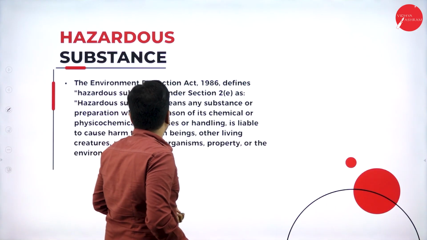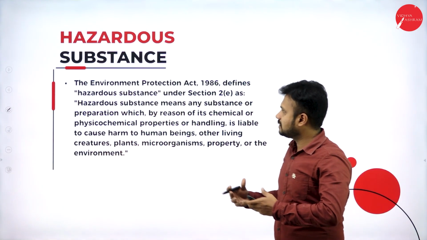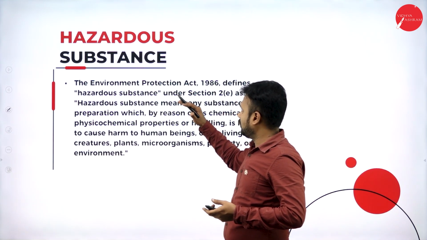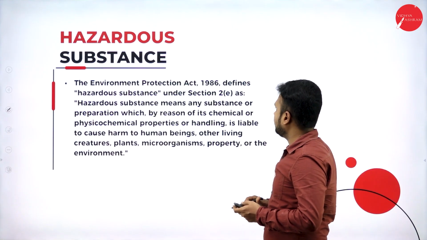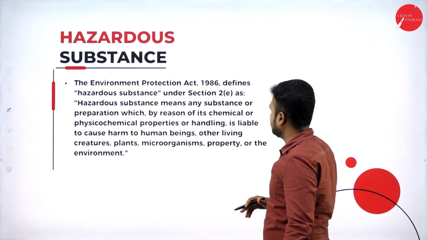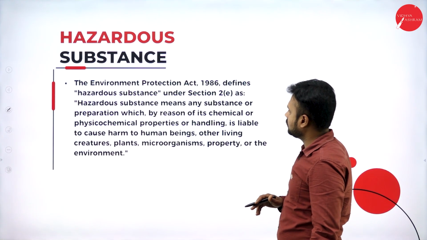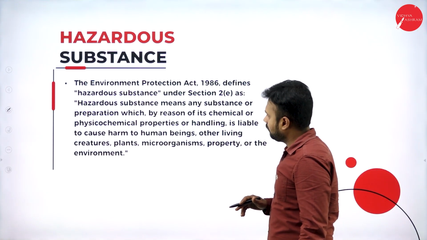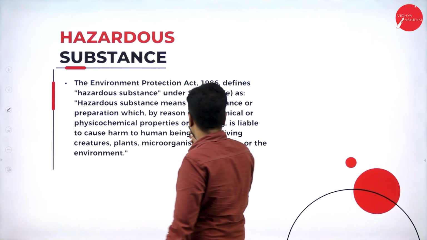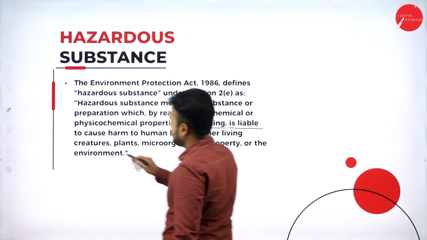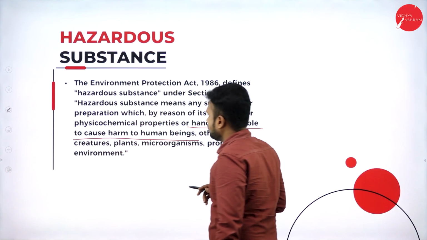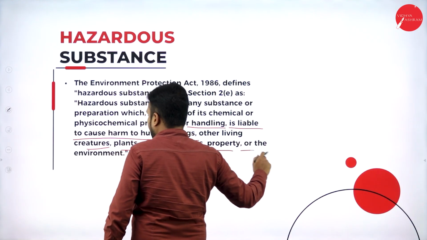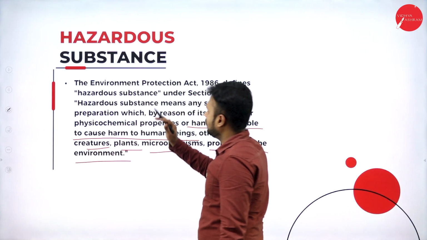Moving forward, hazardous substance. There are certain substances which are hazardous to the environment. What exactly is a hazardous substance according to the Environment Protection Act? The Environment Protection Act 1986 defines hazardous substance under section 2 subsection E: hazardous substance means any substance or preparation which, by reason of its chemical or physiological properties or handling, is liable to cause harm to human beings, other living creatures, plants, microorganisms, property or environment.